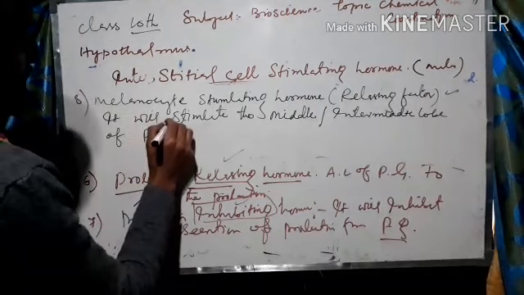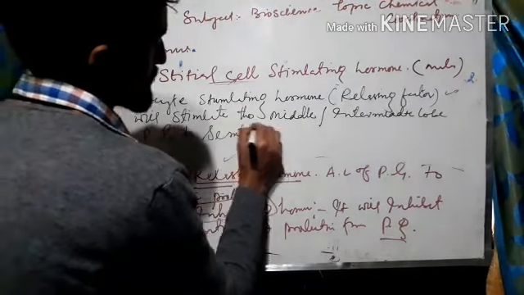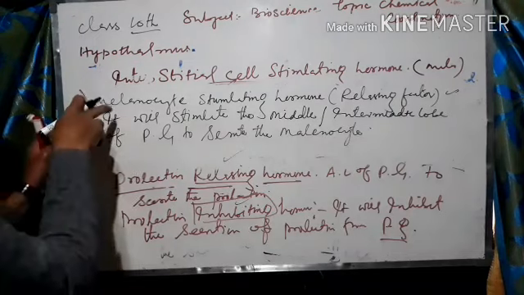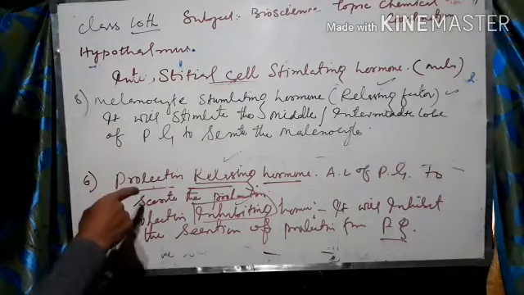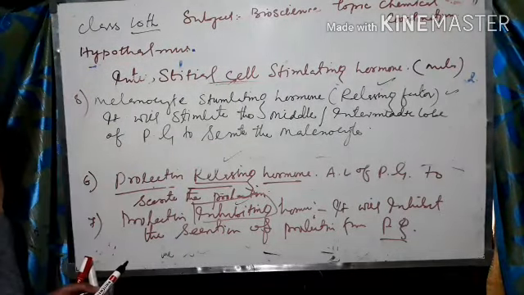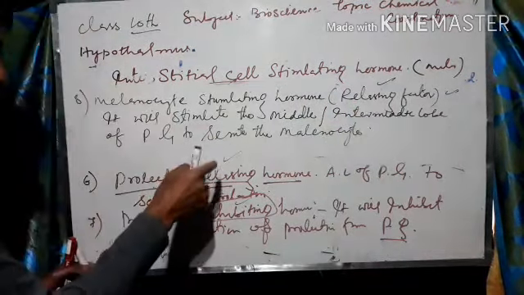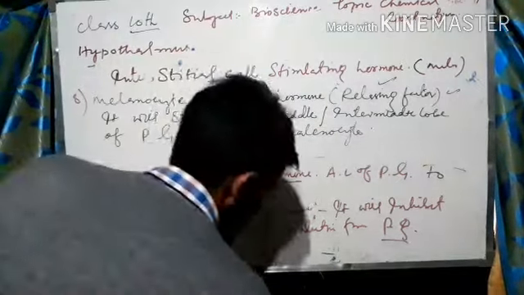Of the pituitary gland, to secrete the melanocyte, or melanophore. Melanocyte stimulating hormone has the releasing factor. Now you know about the releasing factor: it is going to stimulate the pituitary gland to secrete its secretion. So melanocyte stimulating hormone here is the releasing factor. It will stimulate the middle or intermediate lobe of the pituitary gland to secrete the melanocyte hormone.